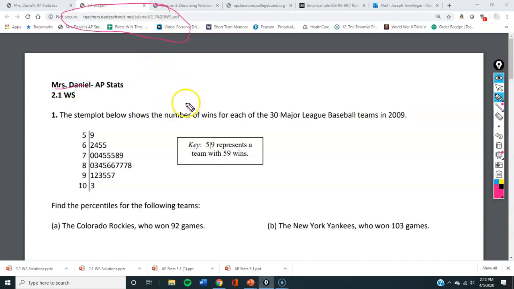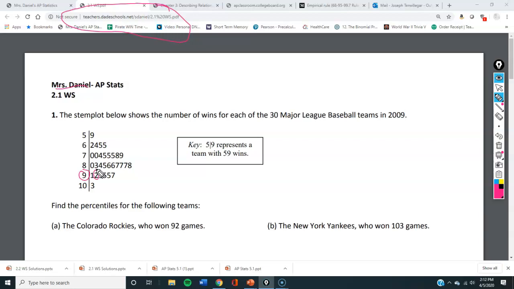Alright. So, we're looking at a stem plot. Here's our stem plot. What are the percentiles for each of the following teams? The Colorado Rockies, who won 92 games. So I go up, that's my 92. And then I count how many teams had less than 92 wins.